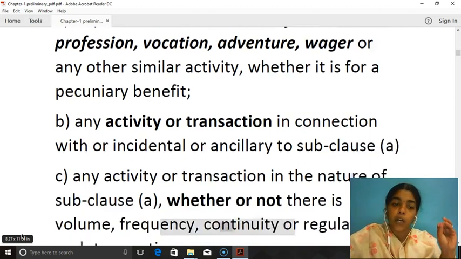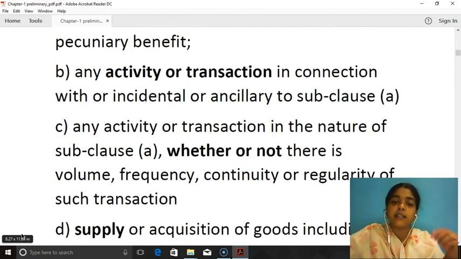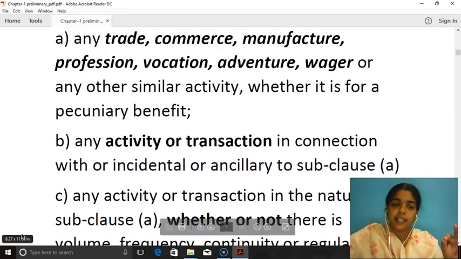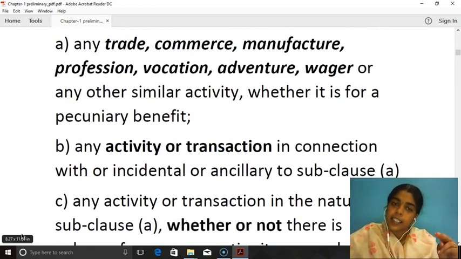Point A. Point B. Any activity or transaction in connection with or incidental or ancillary to subclause A. That is, let us take for example, any activity in connection with trade, any activity in connection with commerce, or any activity or transaction incidental to trade, or any activity or transaction incidental to commerce.